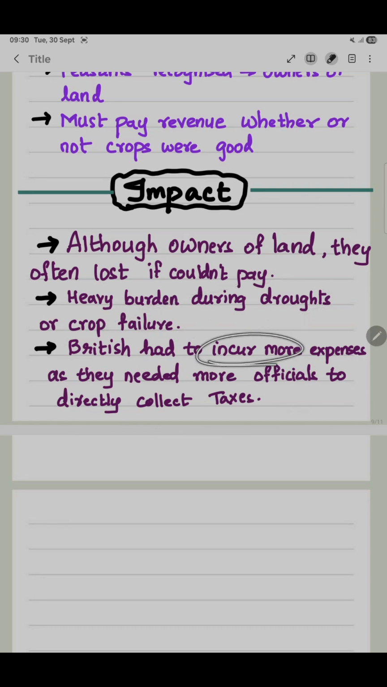Britishers had to incur more expenses because they needed more officials to collect the revenue. Initially there was zamindar, but now they need separate officials. So this was an expense for them. But it is a very small issue for the Britishers compared to the condition of peasants. So again, this was a big failure only.